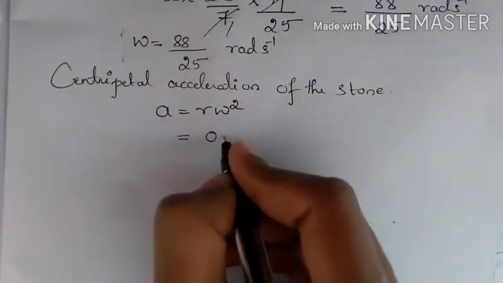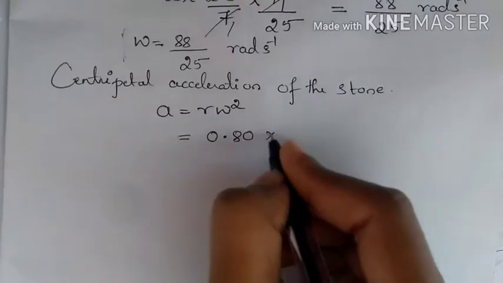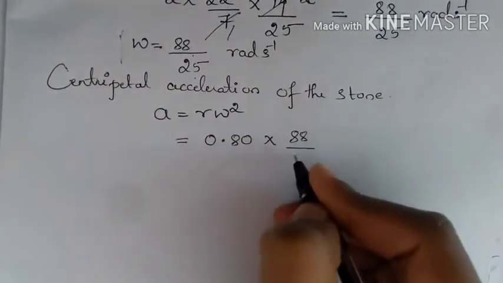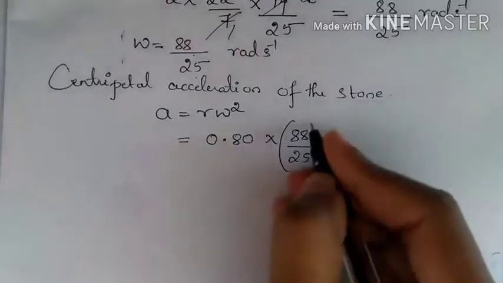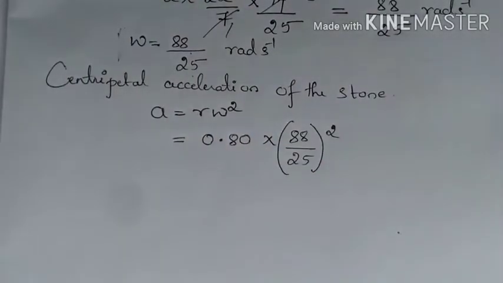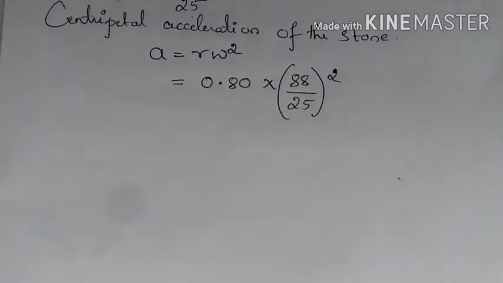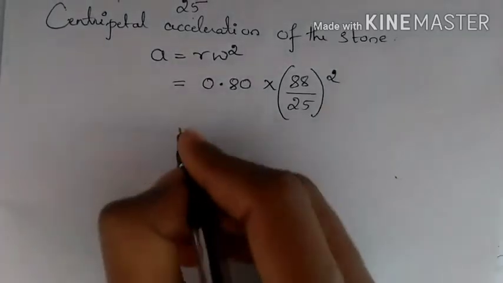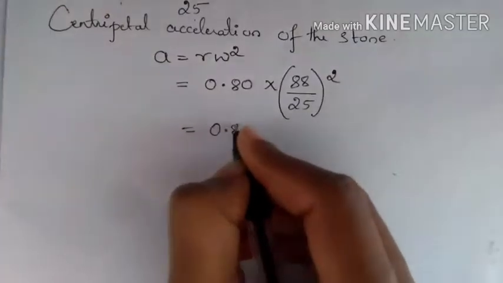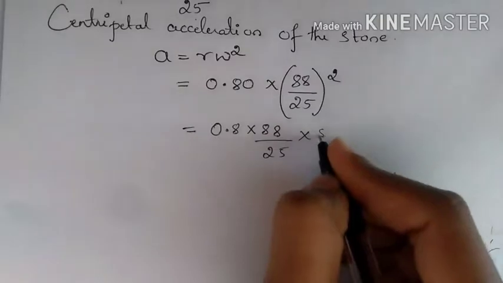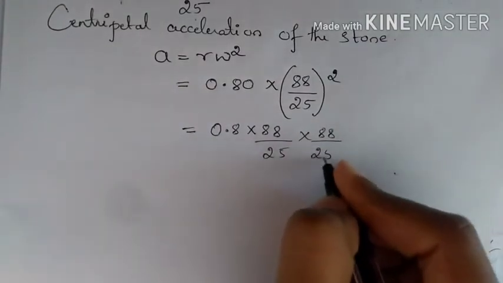R is 0.80, omega is 88 divided by 25. So there is a square here. So A is equals to 0.8 into 88 by 25 whole square. So you can also write this as 0.8 into 88 divided by 25 multiplied by 88 divided by 25, and solve this.